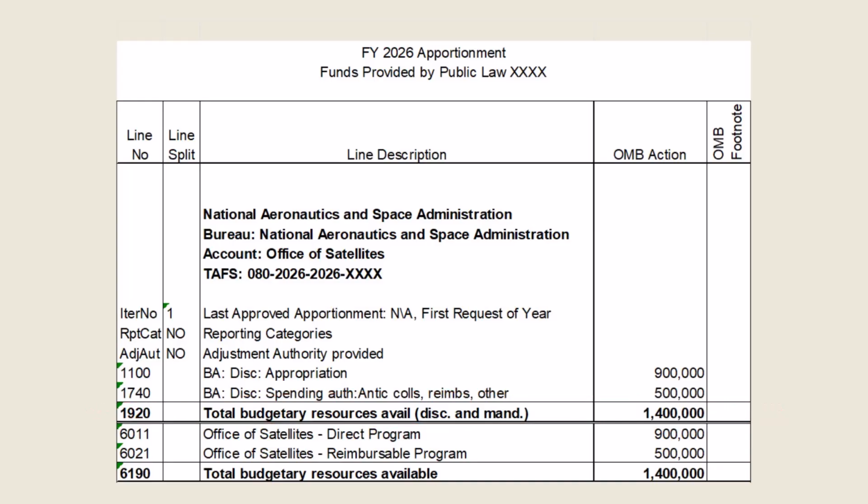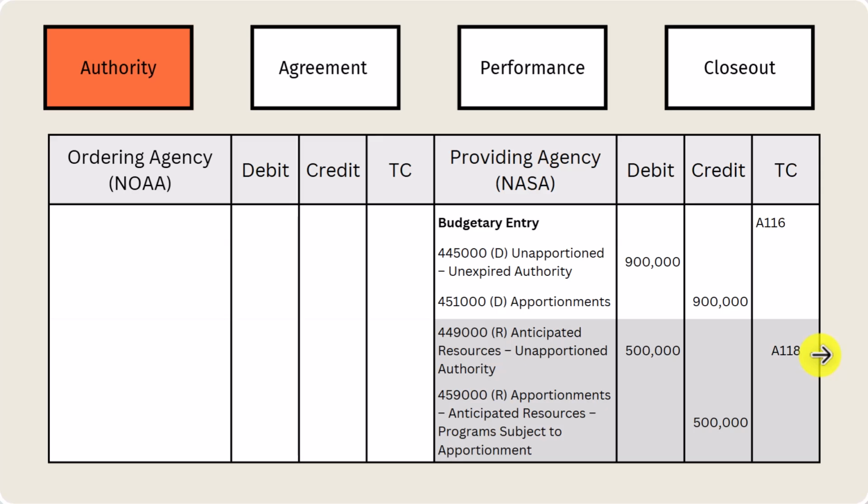Now we're going to see our budgetary resources available. Now we only have it apportioned by programs. So we have direct program and we have reimbursable program. You'll see we have a total of $1.4 million. All right, that's great. Okay.